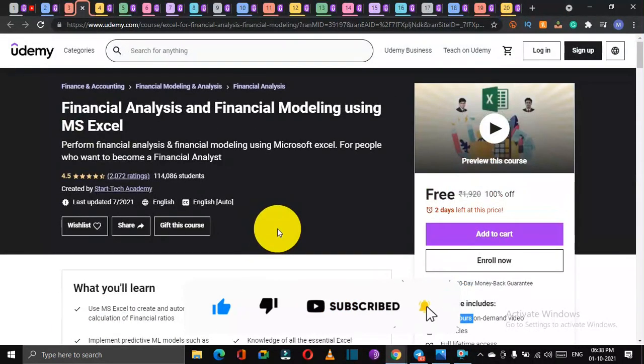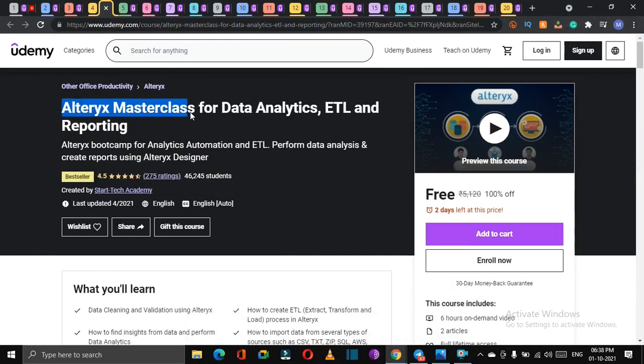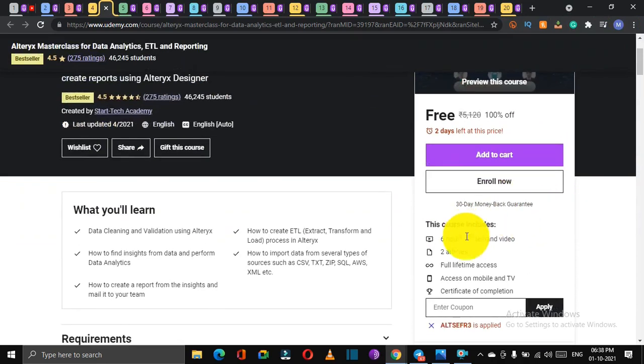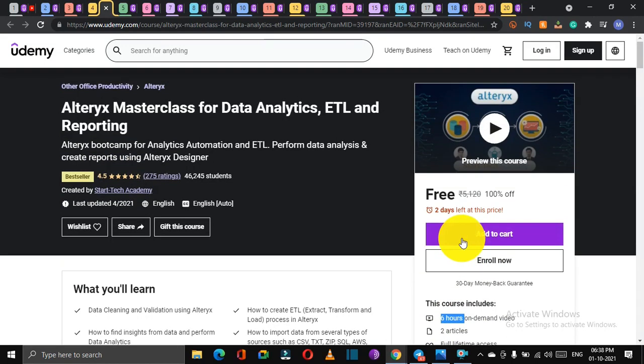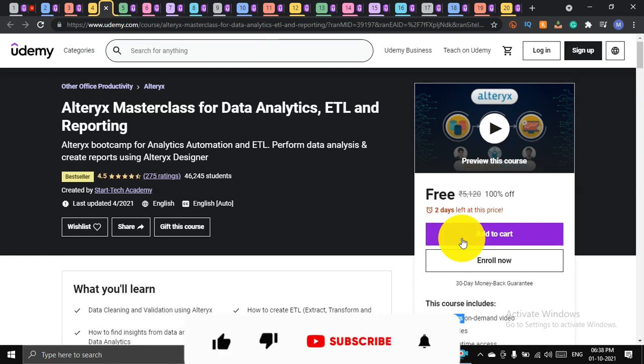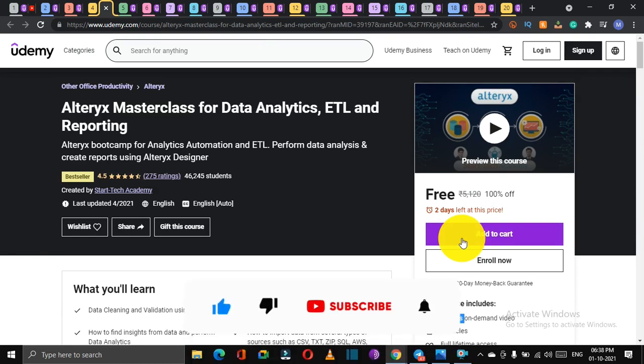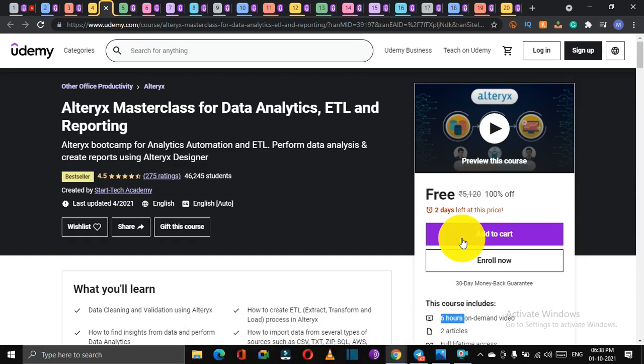Okay, so let's move to the fourth course, which is the Alteryx Masterclass, by which you can learn data analytics, ETL, and reporting. This course is 6 hours long. If you want to know the course details, like how long the course is, here is the first line, you can check that. And if you don't have a laptop or a computer, you can do this course on a mobile phone also. You can just download the Udemy app from the App Store or Play Store. Both are available for free, so you can download the app to complete your course and get the certificate also.